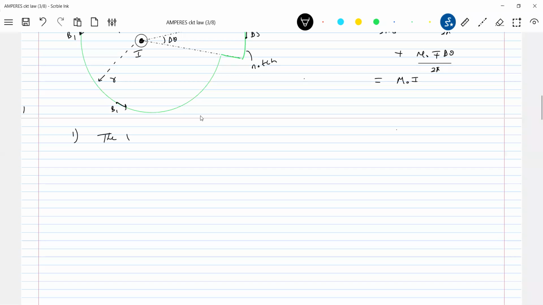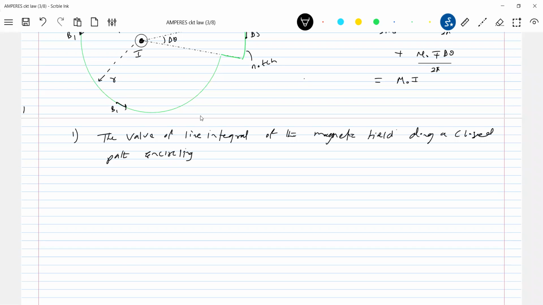The value of the line integral of the magnetic field along a closed path encircling a current carrying wire is independent of the shape of the path.